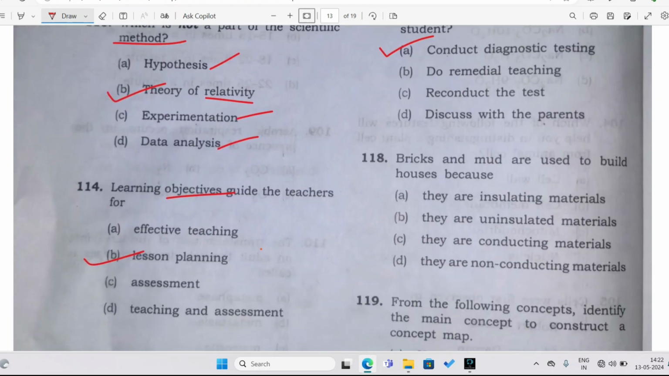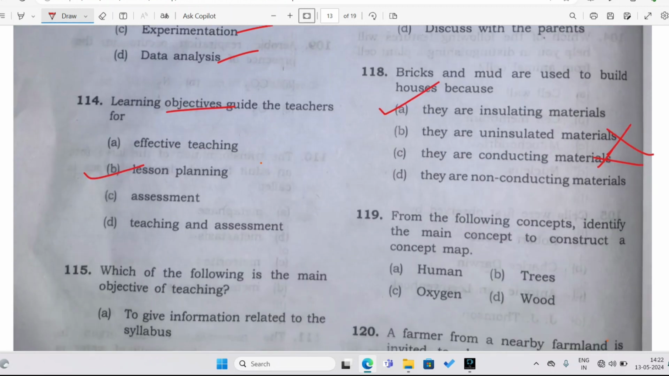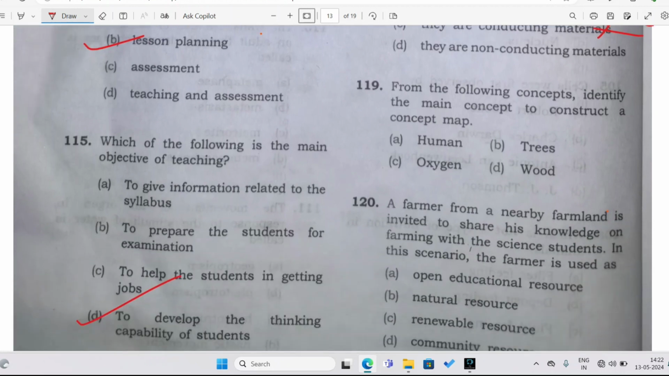All right, now bricks and mud are used to build houses because they are insulating material, they are non-insulating material, they are conducting material, they are non-conducting material. So these two are wrong here. You know by the word itself, right? Insulating and non-insulating. So out of A and D, which one will be the correct answer? The correct answer will be they are insulating materials, which means they do not conduct electricity.